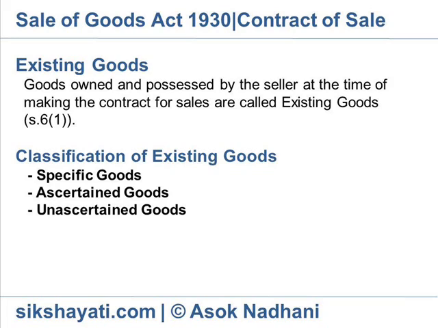Example: X asks the shopkeeper to buy a cake in the shop. The cake is unascertained. When the shopkeeper picks the cake from the tray, it becomes ascertained goods. X asks the shopkeeper to write his son's name on the cake. On writing the name, the cake becomes specific goods.